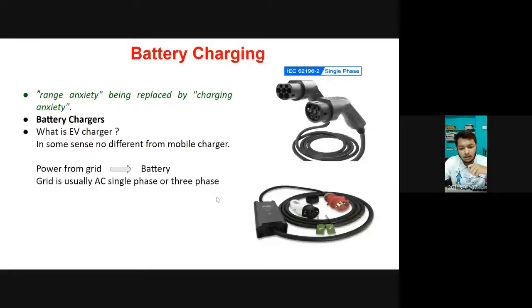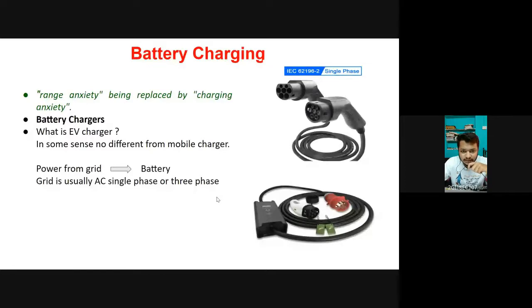Okay, sir. I will be talking about battery charging. So basically, when it comes to electric vehicles, there has always been a question of the range, that is, the range that the electric vehicle provides. But in recent years, the problem of range anxiety associated with electric vehicles has been alleviated by the introduction of hybrid electric vehicles and the development of higher energy density batteries that are capable of storing more energy in the same space.